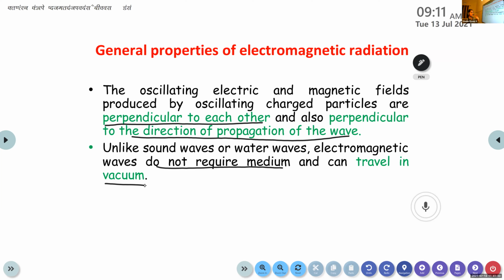Rose, can you please read the points? The oscillating electric and magnetic fields produced by oscillating charged particles are perpendicular to each other and also perpendicular to the direction of propagation of the wave. Unlike sound waves or water waves, electromagnetic waves do not require a medium and can travel in vacuum. Okay.